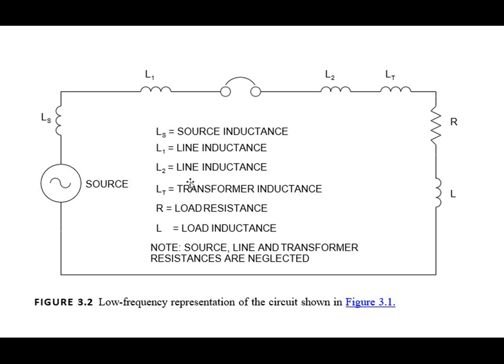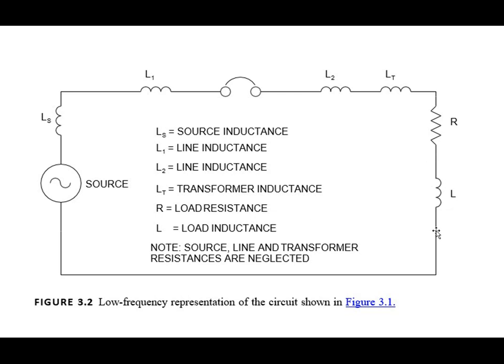Again LT is the transformer inductance. Again it is in series with the line inductance. And R is a load resistance. Again it is in series with this transformer inductance. L is our load inductance. Again it is in series with.